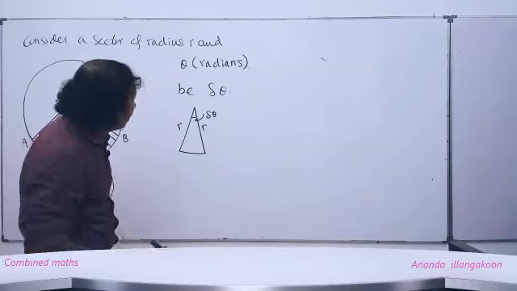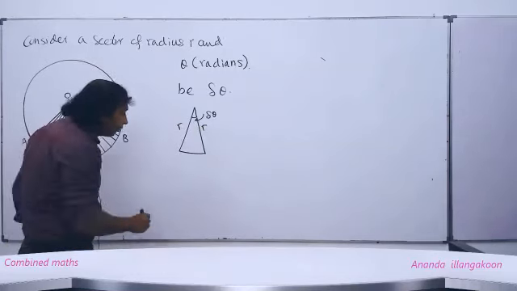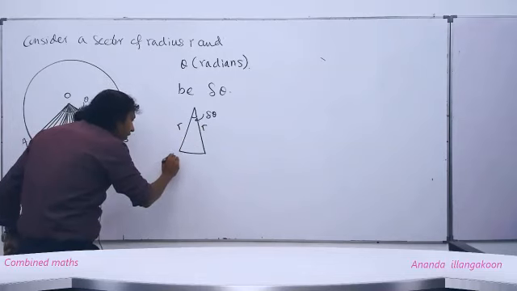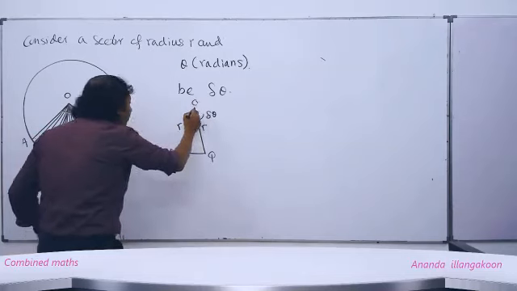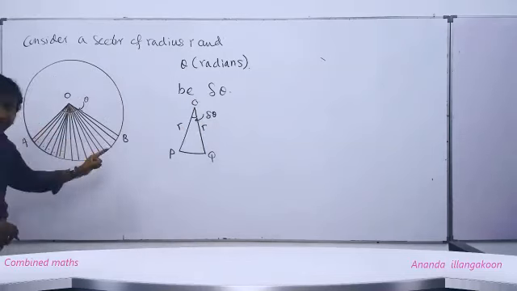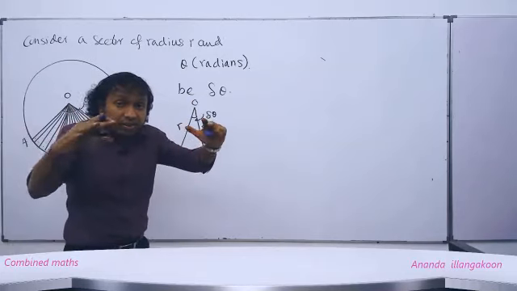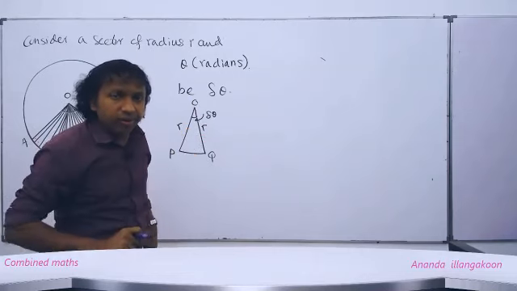Understand? All right. People, now we can draw this small sector. You can write, if I take this point as P and this point as Q, this is all the same center here, right?